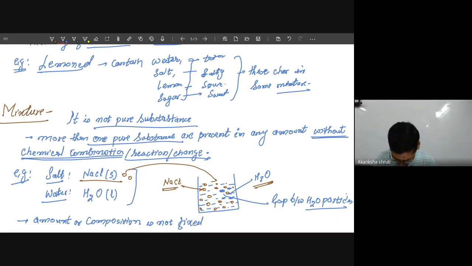So depending on their amount, the taste or the characteristic varies.